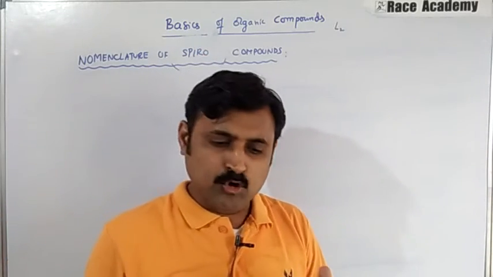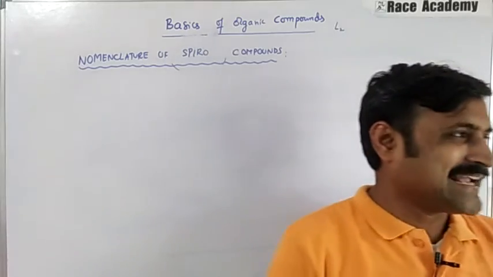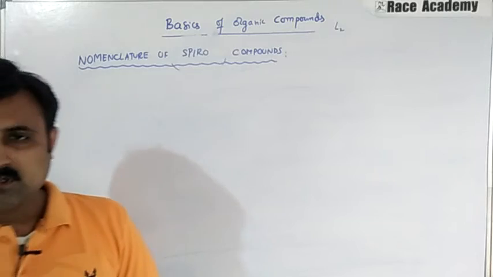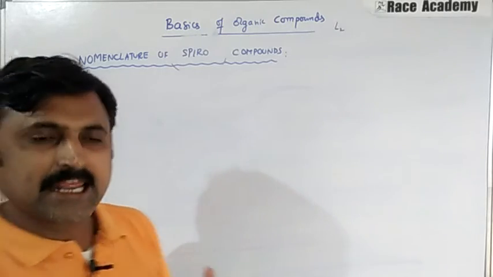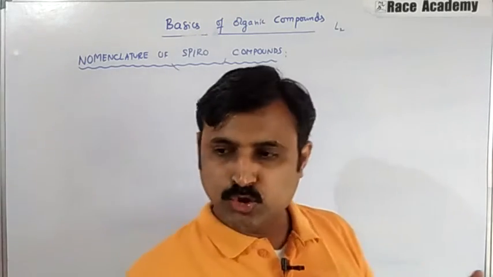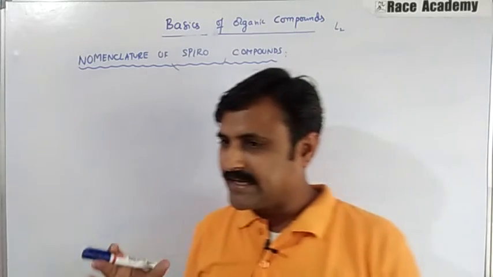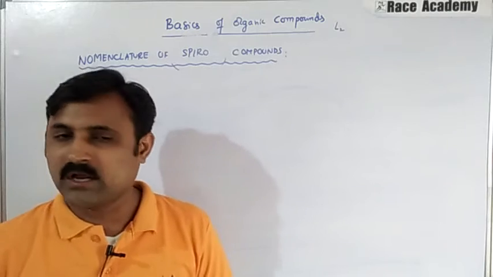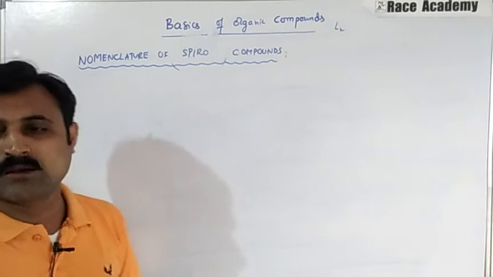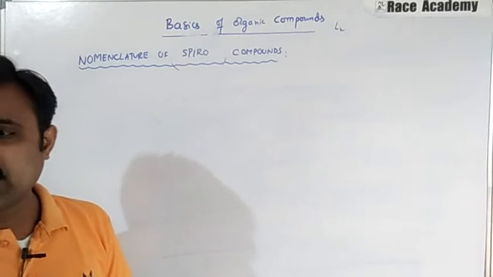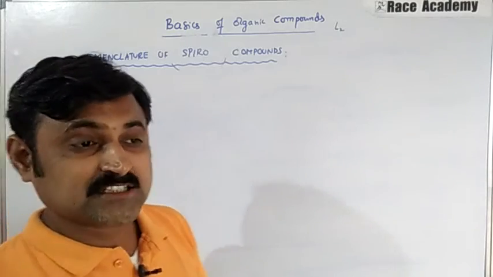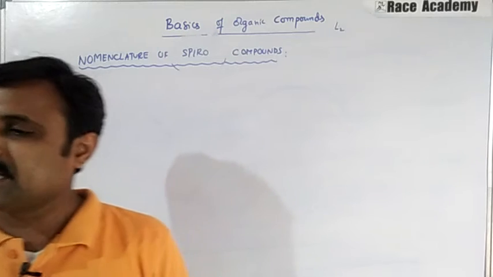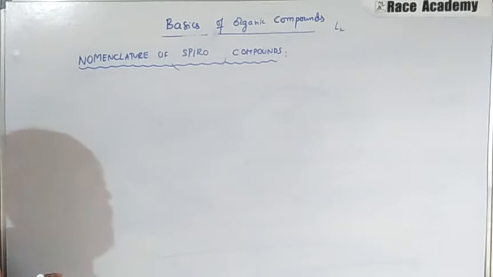Earlier we discussed the bicyclic compounds. Now we are talking about the spiro compounds. We should be very careful in naming these spiro compounds. Here also rings will be there. Both the rings are joined at the apex of a quaternary carbon. So one carbon is called a quaternary carbon. In that case, spiro compounds are said to be formed. These are two rings joined by a common quaternary carbon at the apex.